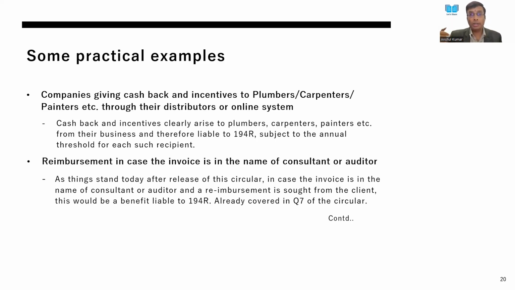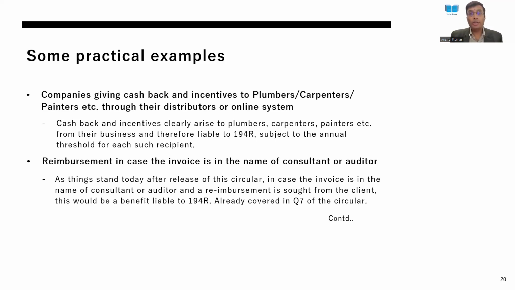Say, for example, if a carpenter is using certain tools and if he's again and again purchasing some consumables which are used in his particular business, and the manufacturer of that consumable product provides certain benefit to that carpenter, it may be said to be arising in the business itself, right? However, the circular says that it is because of a relationship which the company, OEM manufacturer, has with the direct seller, direct purchaser of the goods.